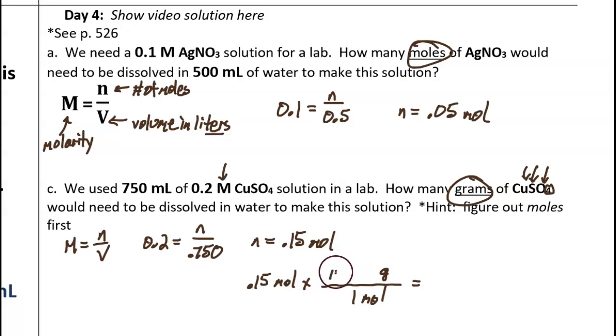That value is 159.602. And that mass for 1 mole of copper sulfate needs to get multiplied by the fact that we only have 0.15 moles. The answer is 23.94 grams. So let's say we were doing a lab experiment tomorrow and I wanted students in this class to get the solution ready that we're going to use. Those students would need to weigh out 23.94 grams of the blue copper sulfate powder and then stir that into 750 milliliters of distilled water.